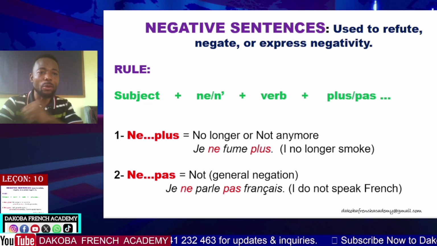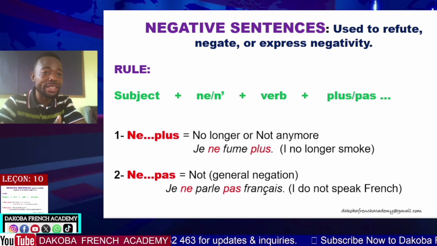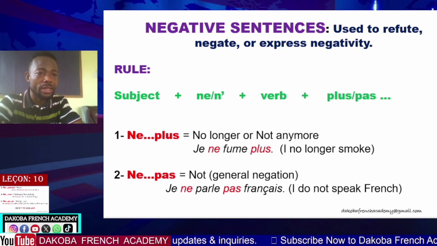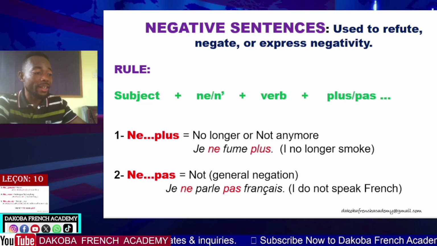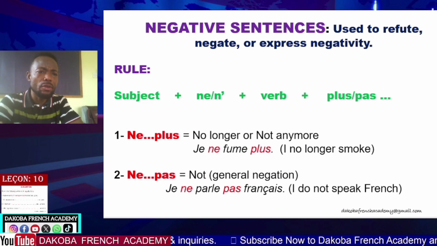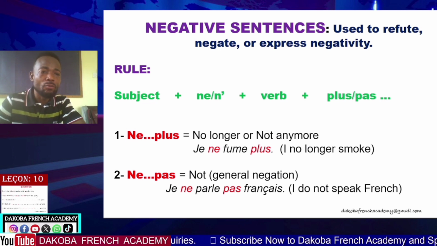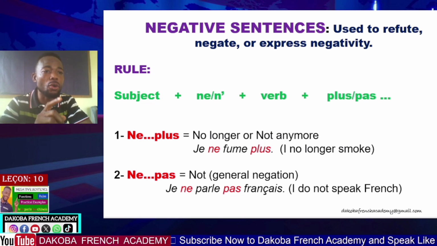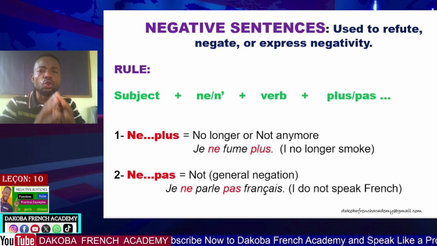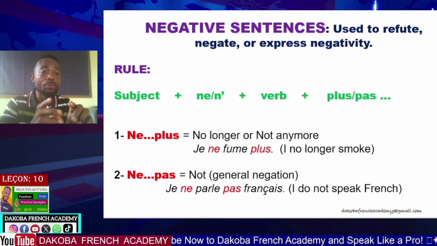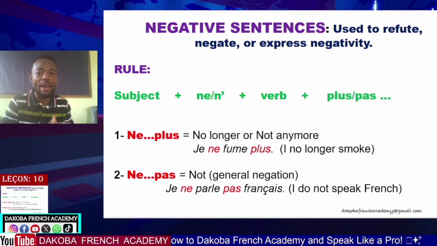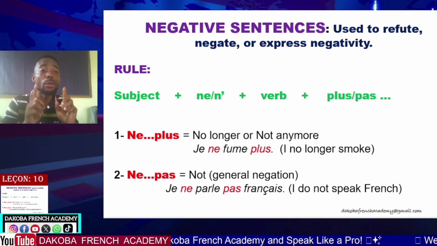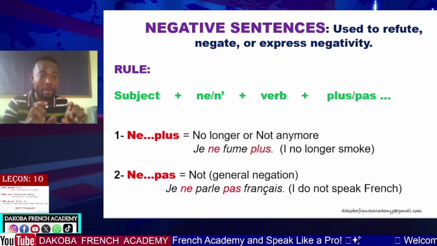Voila. Now, the rule. How do we construct negative sentences in the French language? There are rules to follow. Il y a certaines règles à suivre. Donc, pour transformer une phrase affirmative en une phrase négative, il faut tout d'abord chercher le verbe. To be able to transform an affirmative sentence into a negative one, the only thing you have to be looking for is the verb.